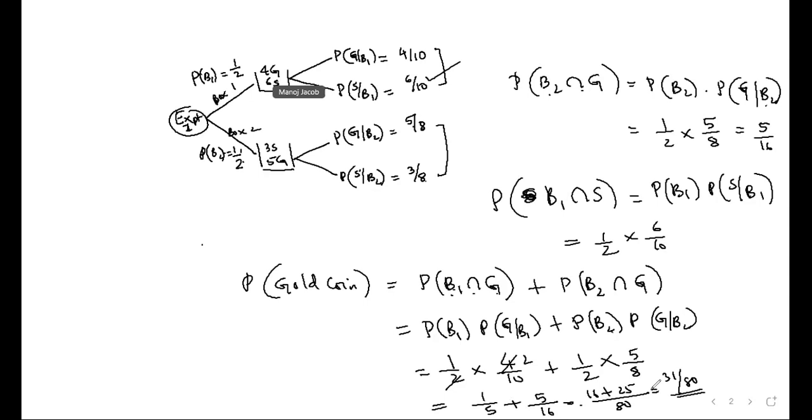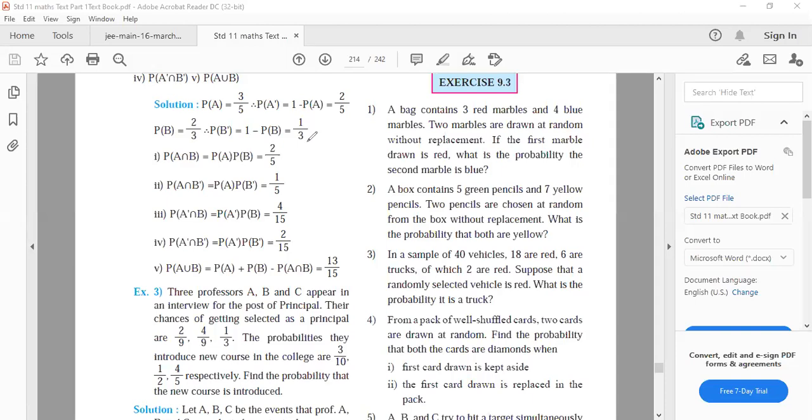Okay. Let's go to the textbook problems and start answering. Make a bag like this. A bag contains 3 red marbles, 4 blue marbles. 2 marbles are drawn without replacement. Without replacement means one by one. Is it independent or dependent? Dependent.